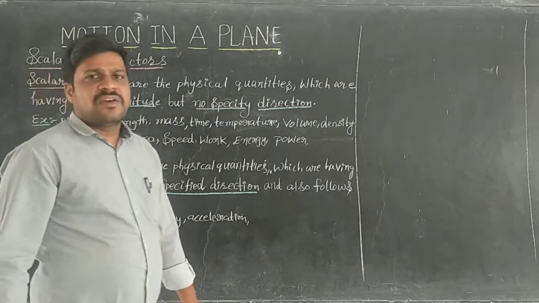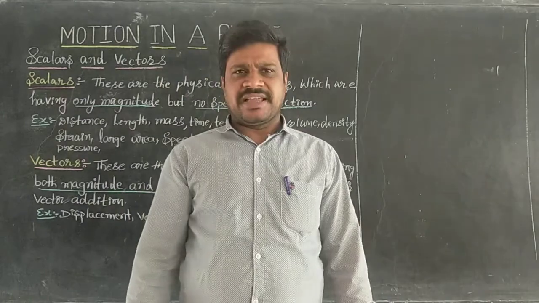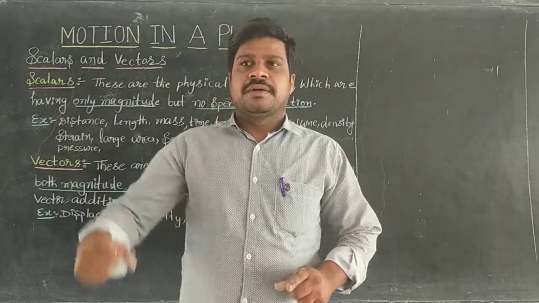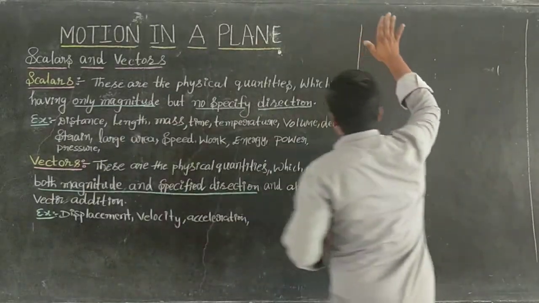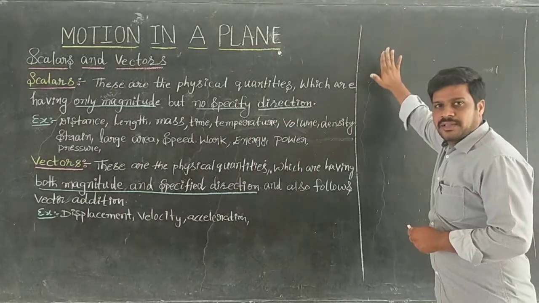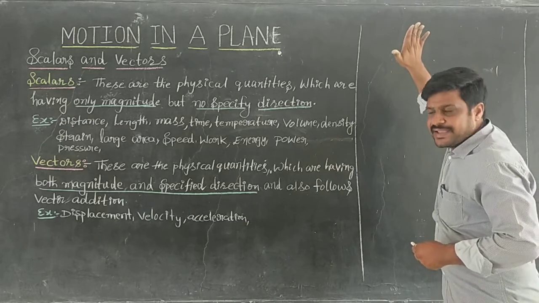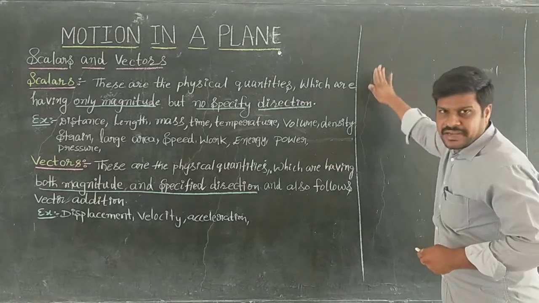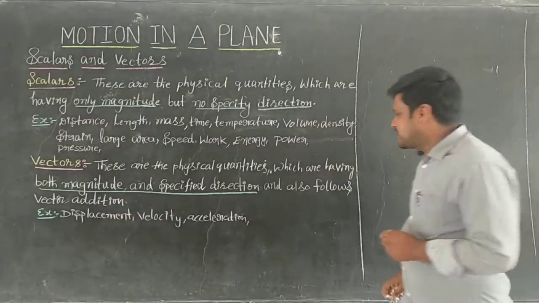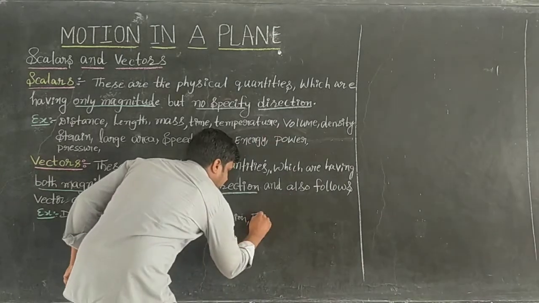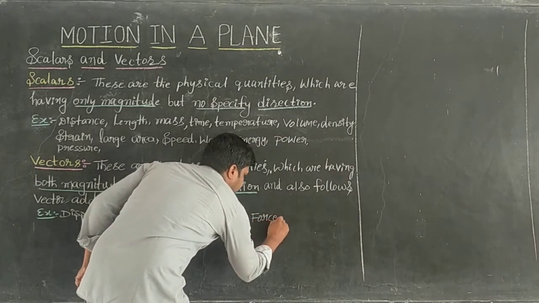Next, force. Sir, is force a vector or scalar? Force, 10 Newton force is applied on the board. That means 10 Newton force is applied in a particular direction. So force is what type of quantity? Vector.